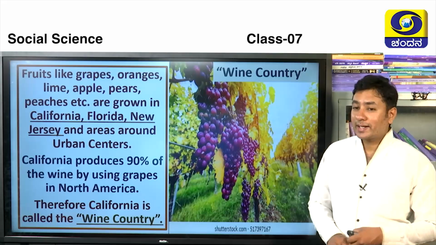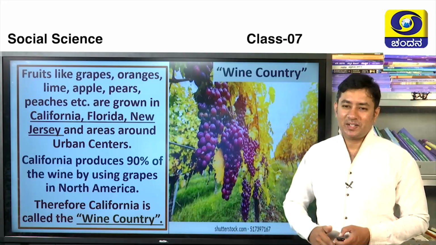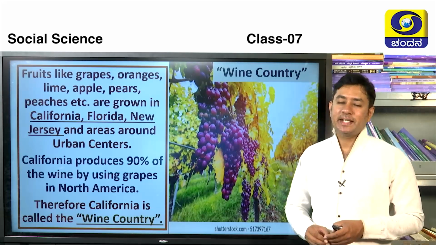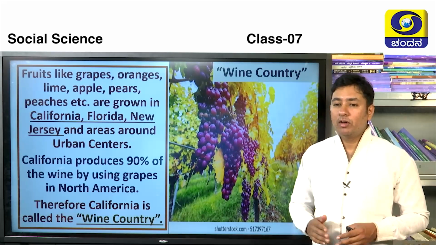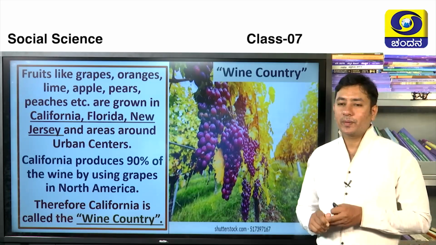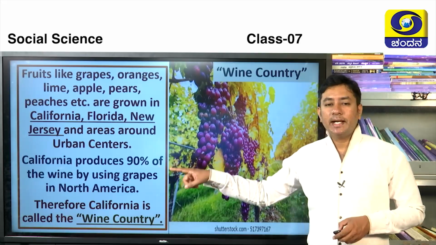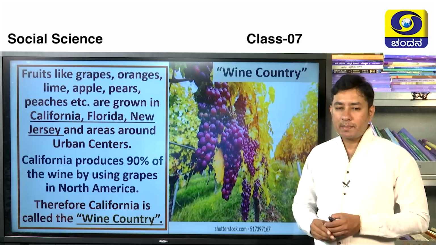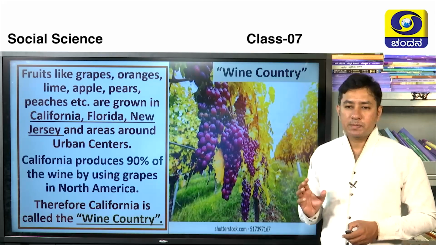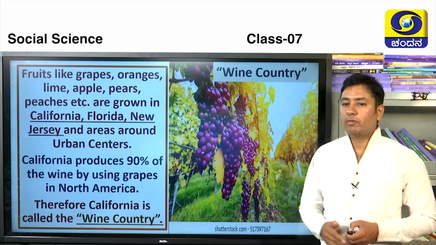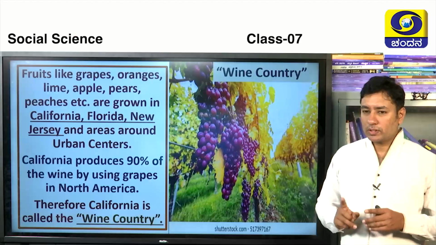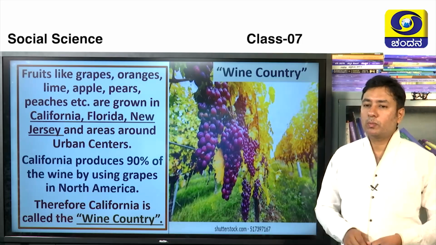Next is wine country. Which is wine country? Let's see now. The fruits like grapes, orange, lime, apple, pear, peaches, etc. are grown in California, Florida and New Jersey, and are used to make wines. California produces 90% of the wine made from grapes in North America. California is a part of North America where grapes are grown, which is used to brew wine. For this very reason, California is known as wine country. That is, once again, harmful to health. No one should consume wine, children.